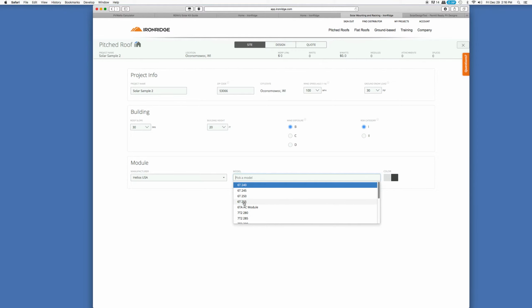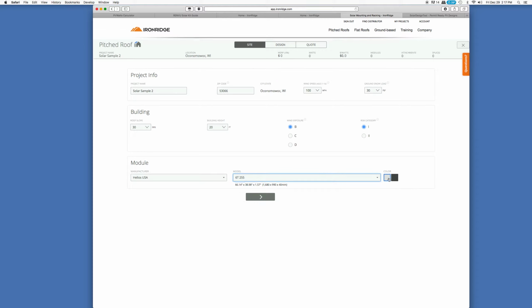It's the 6T260. Well, it's just not here, but I happen to know that this is actually a family of solar panels. They're all the same size, the same shape. They're just a little bit different wattage, so I'm just going to pick the one that's closest to it, knowing that it is actually physically the same size, weight, and shape.